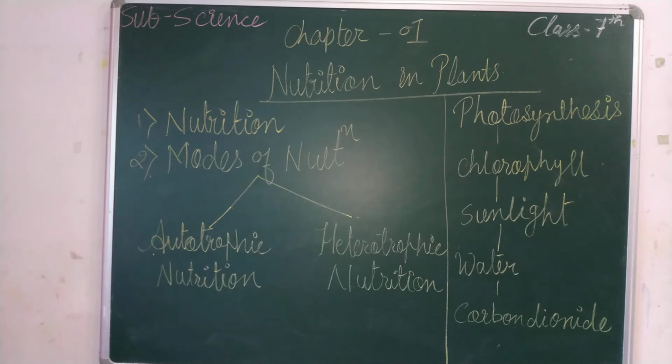Okay? Now, here is the definition of nutrition. What exactly does it mean? Different living organisms have different modes of nutrition. As you know, a plant has its own mode of nutrition.